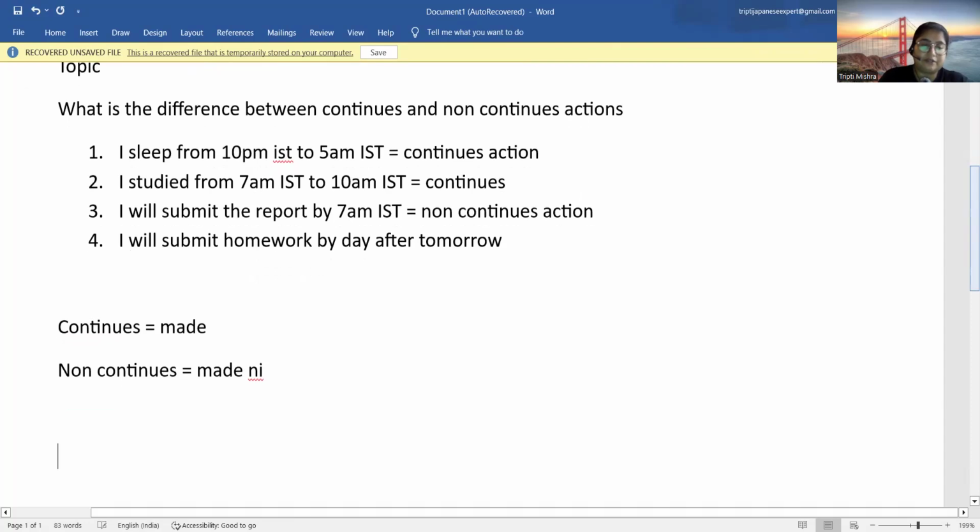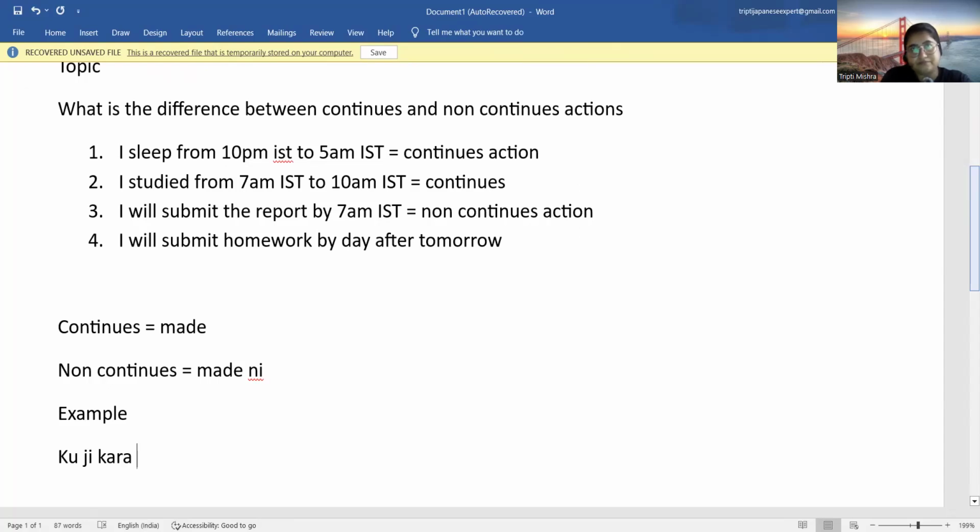I would like, for example, Kuji kara Kuji han made benkyo shimashita.